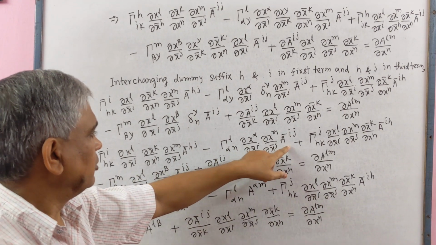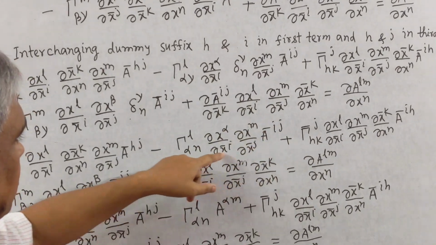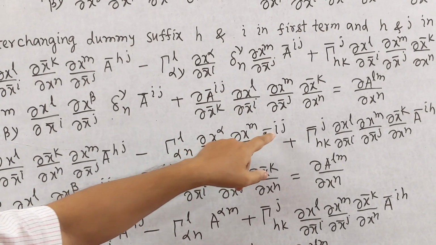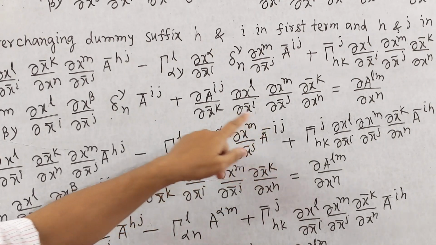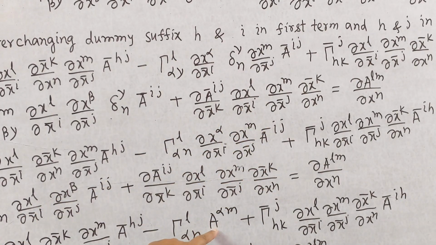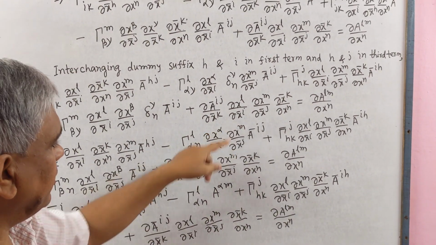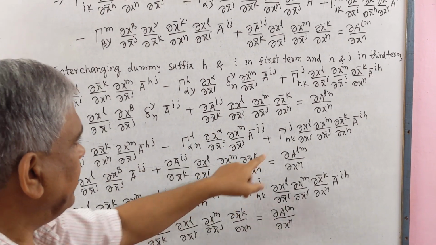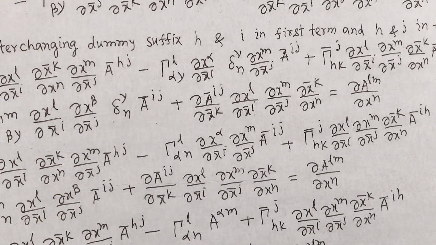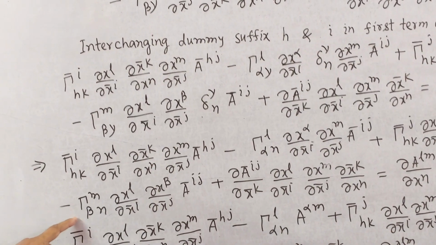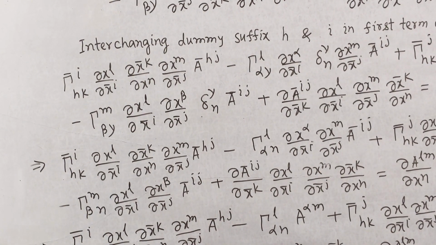Now here, Christoffel symbol of second kind without bar system, γ L α n. Here by the transformation law of tensor we get the bar system of coordinates, so we may make this without bar system of coordinates, A α m, plus this term remains same, and here minus Christoffel symbol of second kind, m β n.